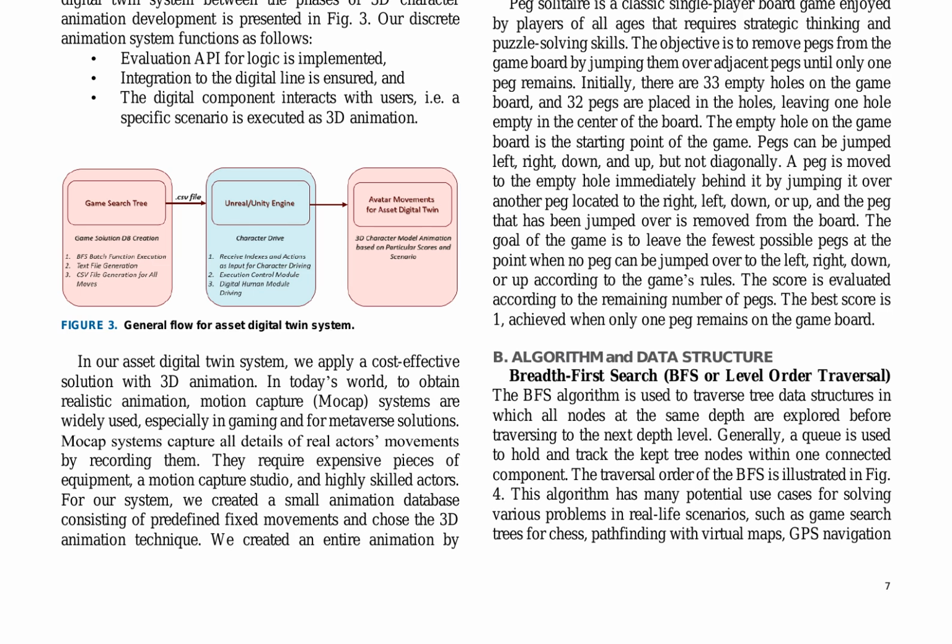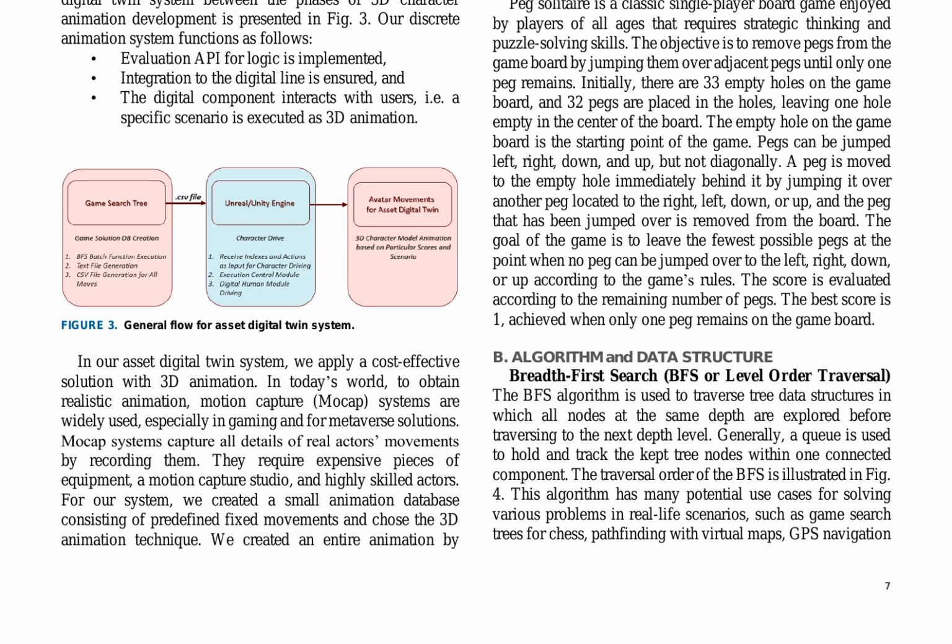The task encompasses several key components, including data generation for the game search tree, a user interface for choosing a specific game score, a .csv file for the integration, and 3D animation creation for the stated scenario, namely the board game asset of PEG Solitaire. Additionally, it ensures development to facilitate the creation of asset digital twins with seamless integration into product pipelines. In this work, iterative prototyping, testing, and validation of the asset digital twin infrastructure are conducted to evaluate its scalability, performance, and compatibility with specific use cases such as board games.